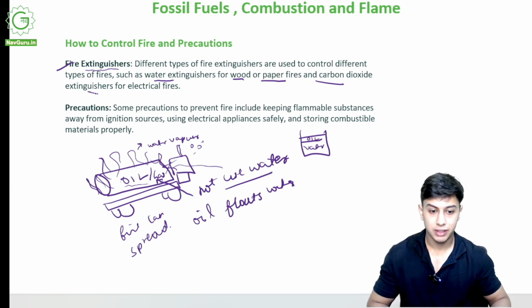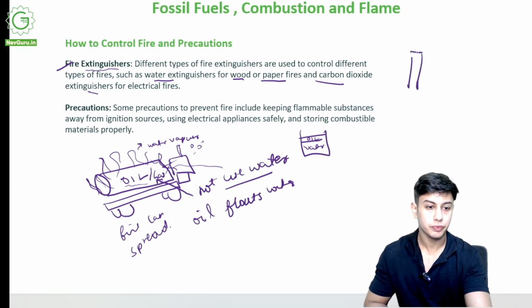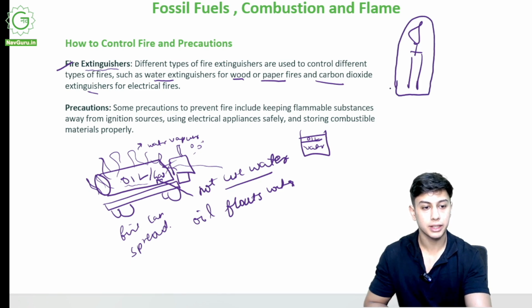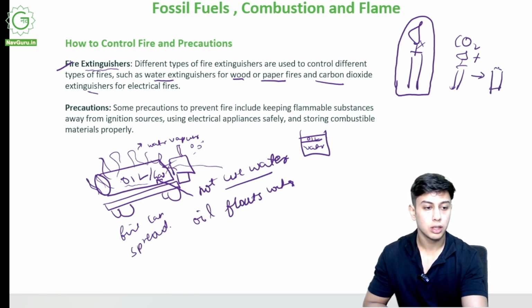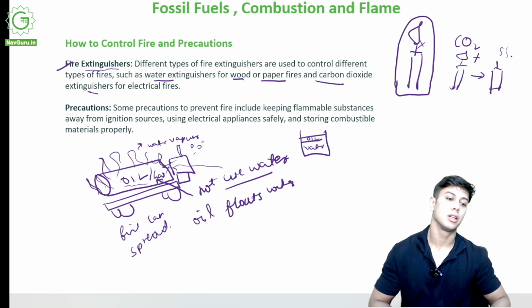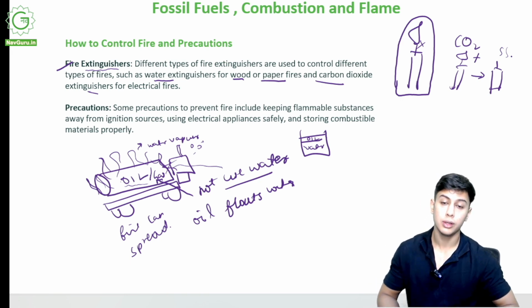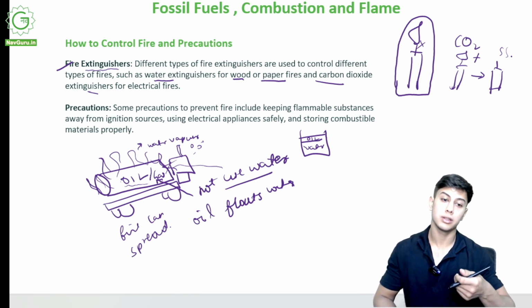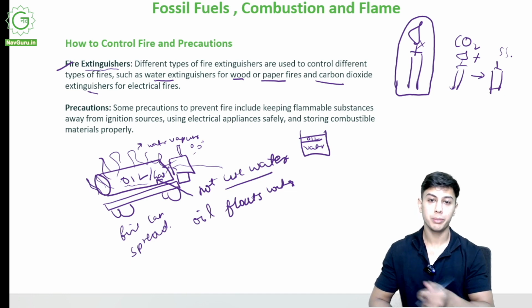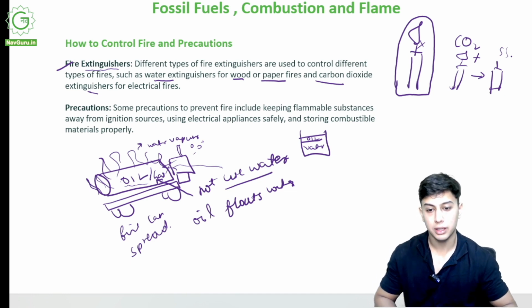If I have a flame, if I have a candle, I cut off the oxygen supply by placing some glass container over it. This flame will die out. If I add CO2 to a live flame, this flame will die out. This is what carbon dioxide does. So in a mechanical fire extinguisher, there will be CO2 present. So when I put it over the flame, the fire will be extinguished, it will be cut off.